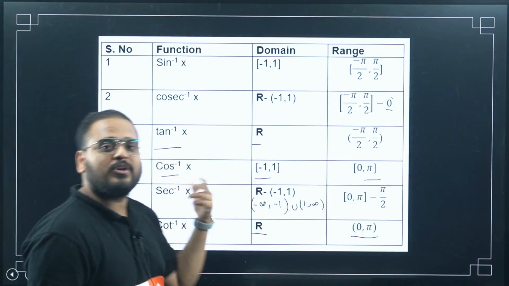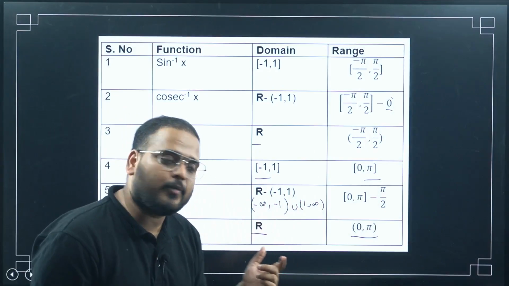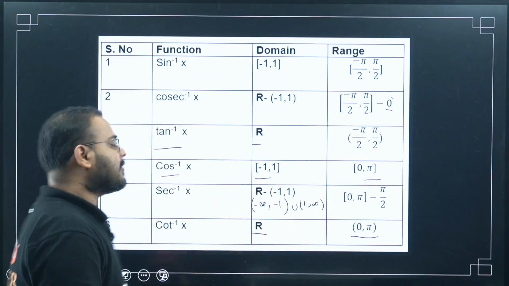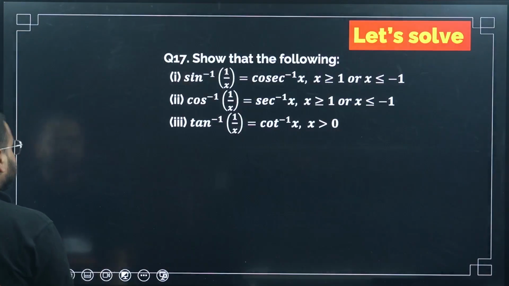That's why I explained to you the graph of sine. What is the meaning of principal value branch? And then this is the list of domain and range for all 6 inverse trigonometric functions. Let's move on.